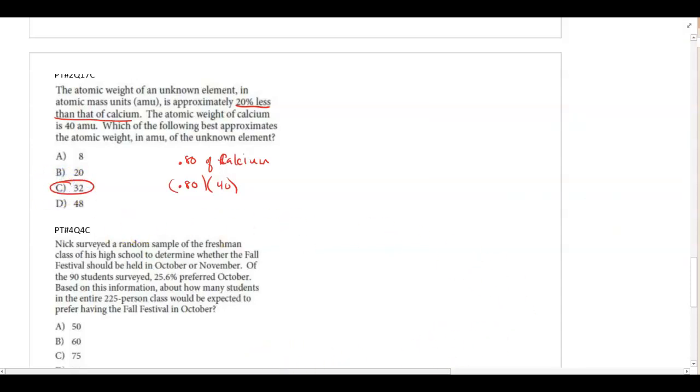Now, another way to do it is to figure out what 20% of 40 is. And if you do 0.2 times 40, you would get 8. So that means it's 8 AMUs less. So we would just take 40 and subtract the 8 to get 32. Two ways to approach that problem.